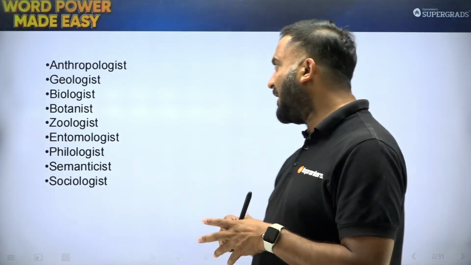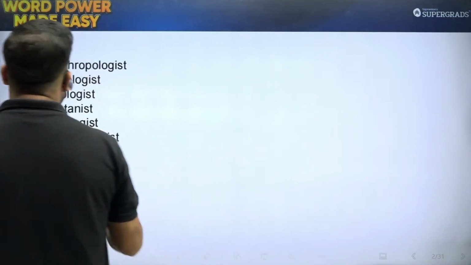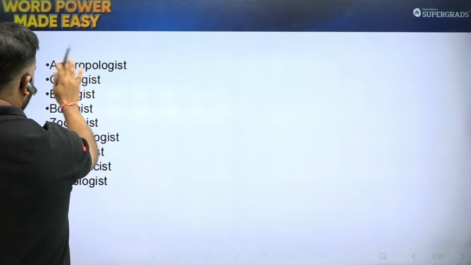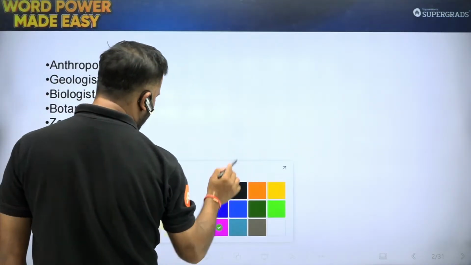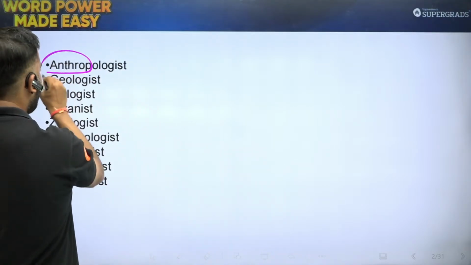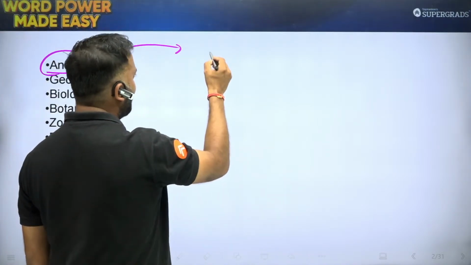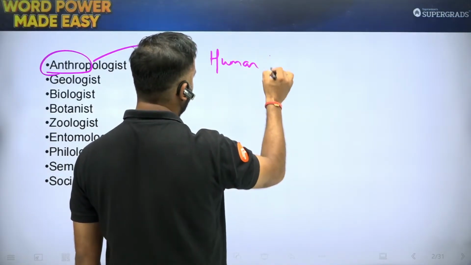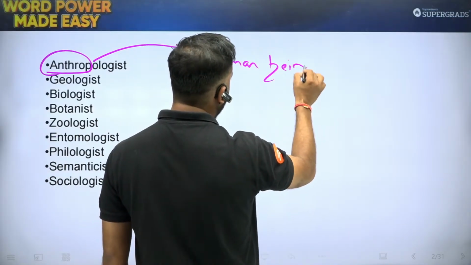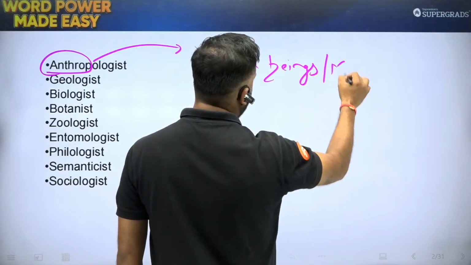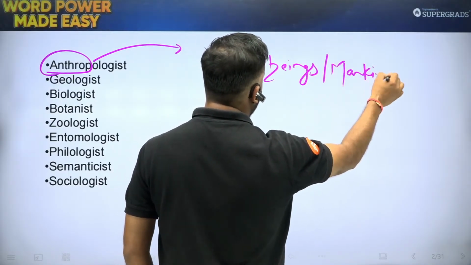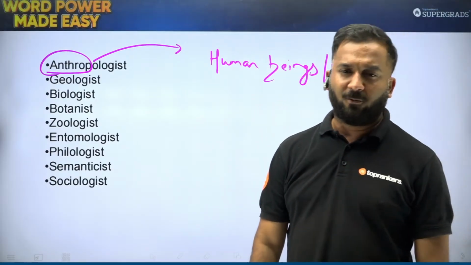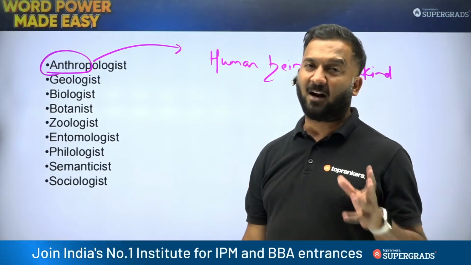So the first one is anthropologist students, and it is based on the root word anthrop. ठीक है? It is on the root word anthrop. ये हमने पढ़ा हुआ है previous session में. The root word anthrop is for human beings. It is for mankind, something that we studied yesterday.